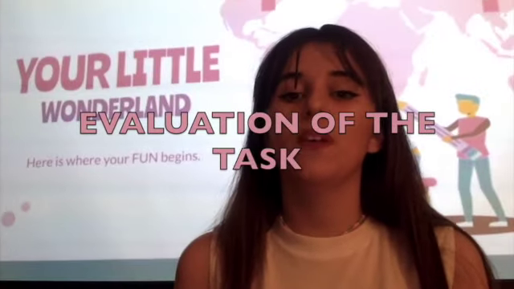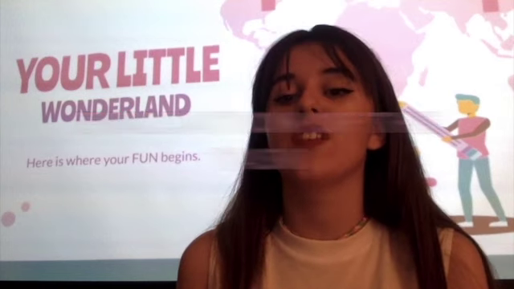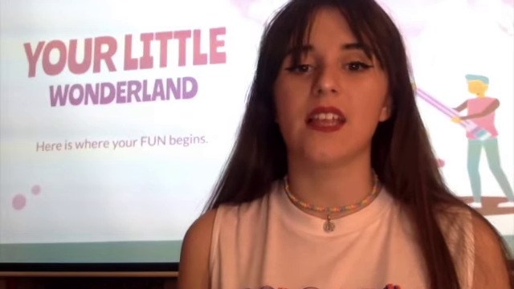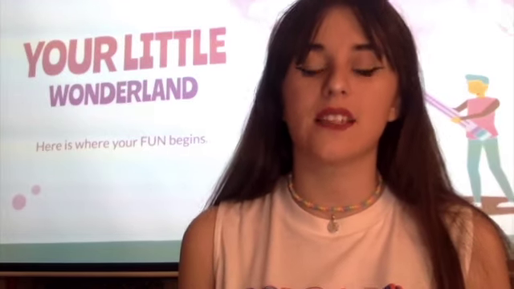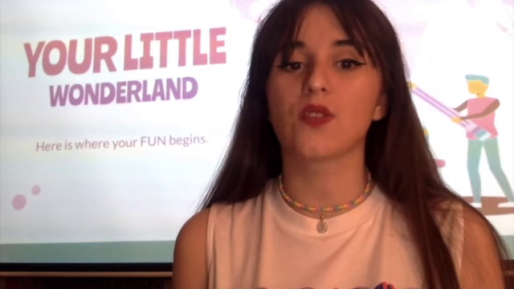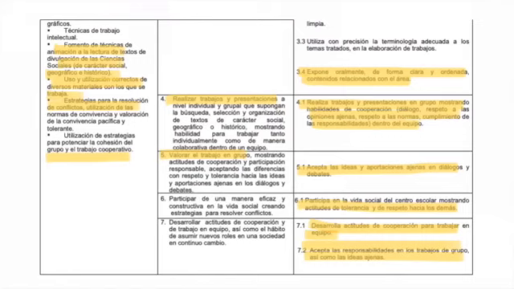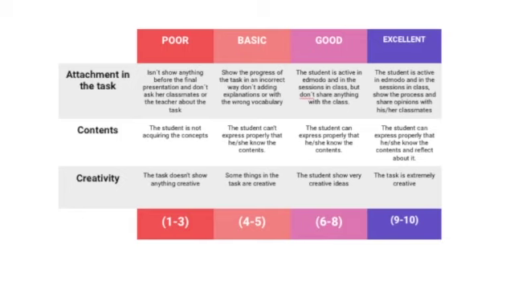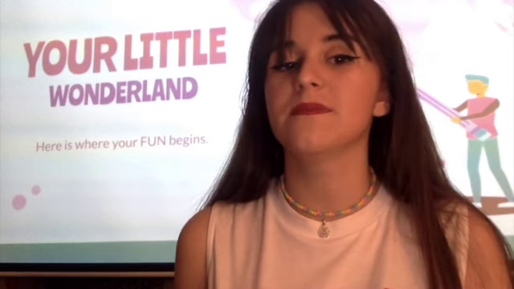This task will be evaluated taking into account the competencies of the subject of social science that I'm going to name. The competencies, contents, and standards from the curriculum that this task evaluates involve the whole block 3, called Vivir en Sociedad, and some standards of block 1, called Contenidos Comunes. I'm going to show you exactly what they are. Taking into account all of that, I made the following rubric to evaluate the kids for 90% of the final score of the task, adding to that the score that they give each other to complete the other 10%.